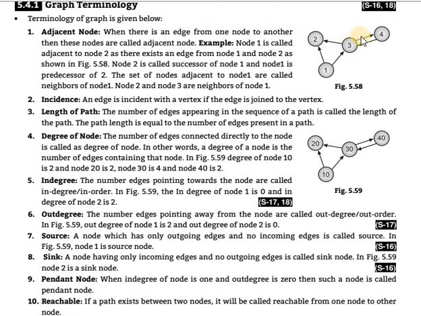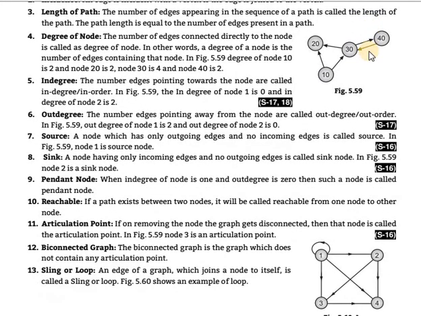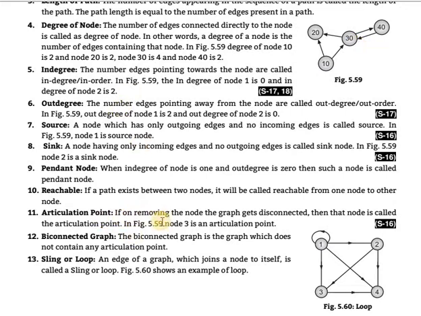When we remove that node, the graph will be disconnected. Why is it an articulation point? Because when we remove node 3, the graph gets disconnected, so it is called an articulation point.